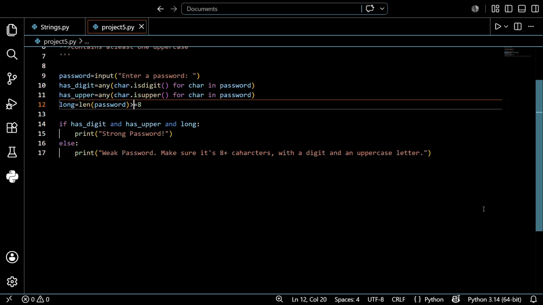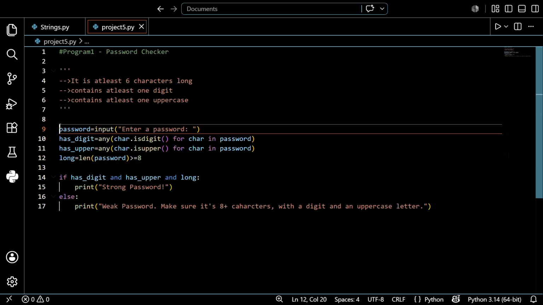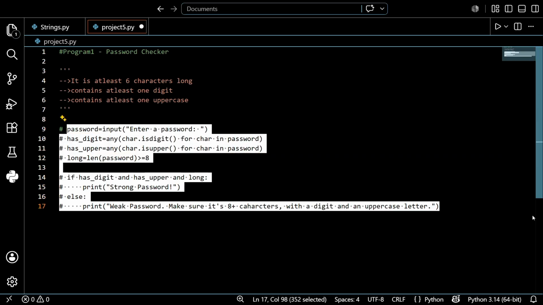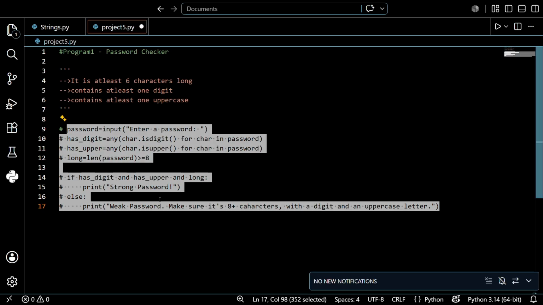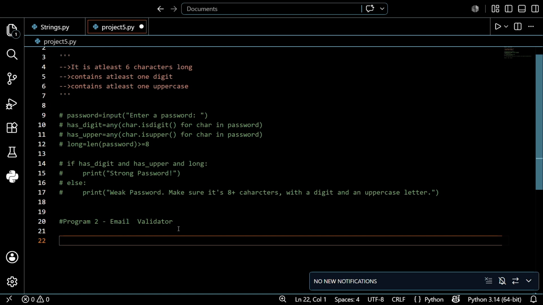So let's check the email validator. We discussed it briefly in the last one, but I want to explain in detail. Don't worry, it's very easy. Before that, I want to write this first. The next program is the email validator. It's very easy, so do not panic.